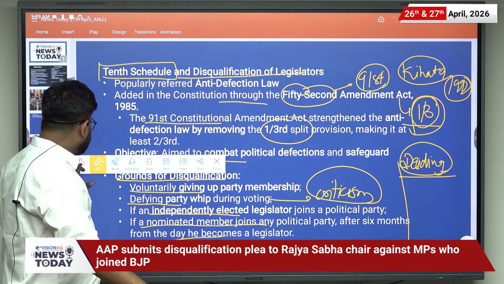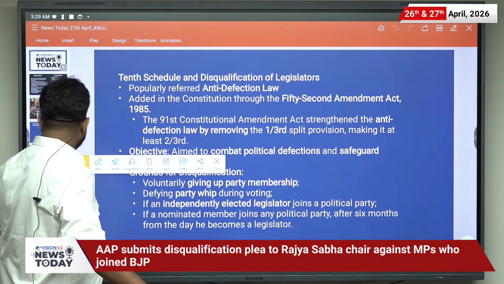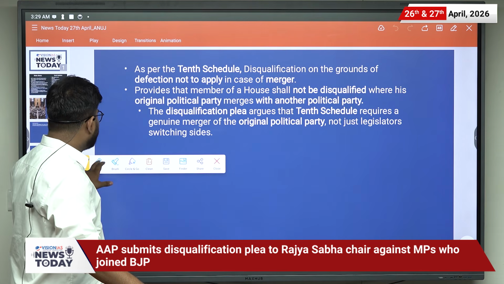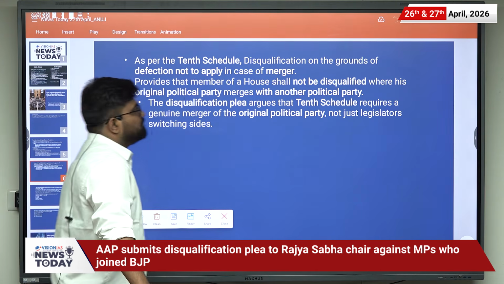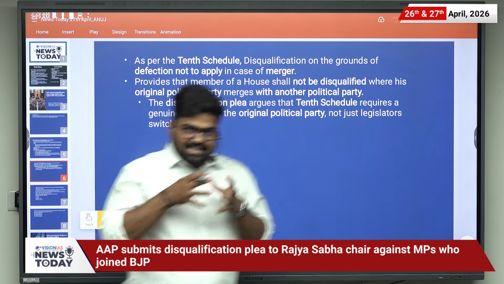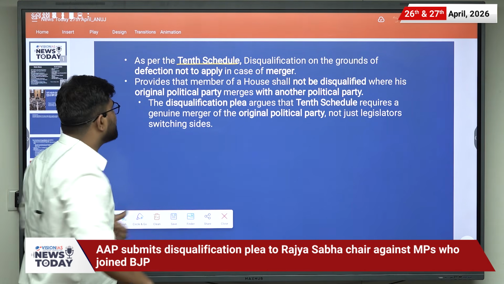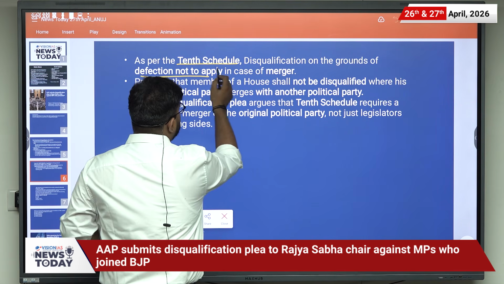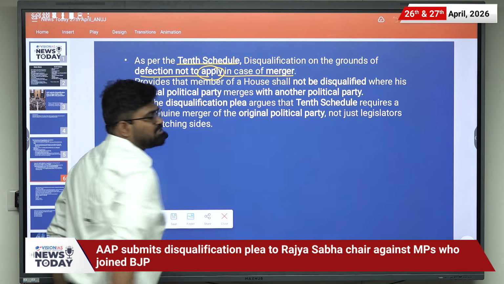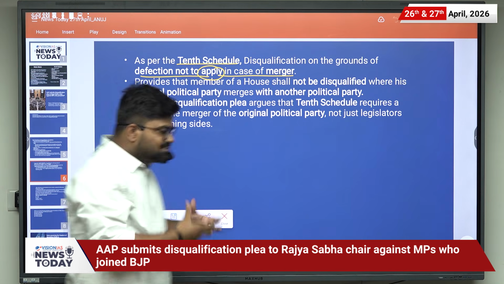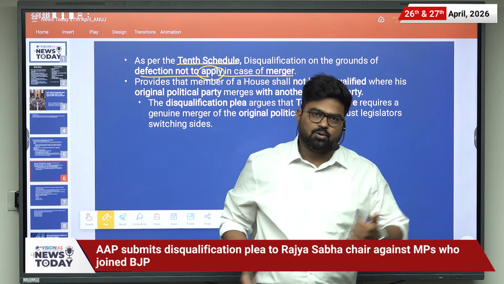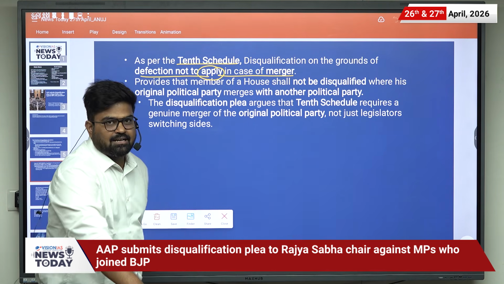Now let us discuss what is the present issue between the AAP and the BJP. In the 10th Schedule and this law, disqualification on the ground of defection is not applied in the case of merger. So there are some exceptions to this law. One is merger.